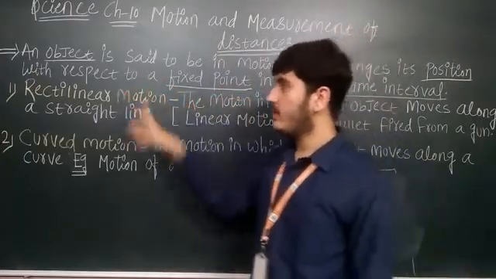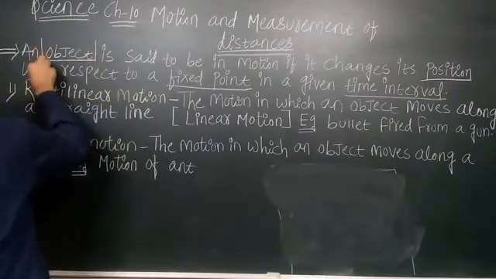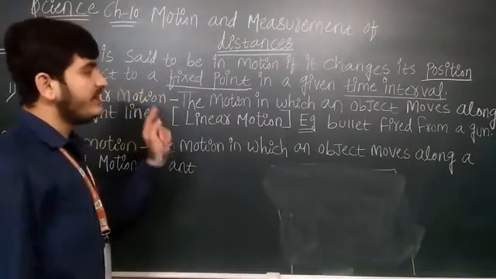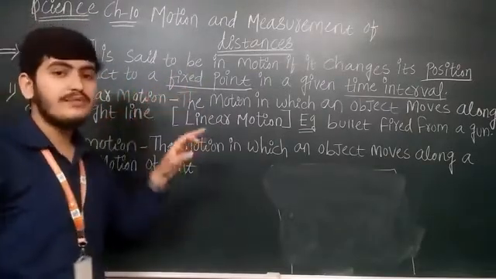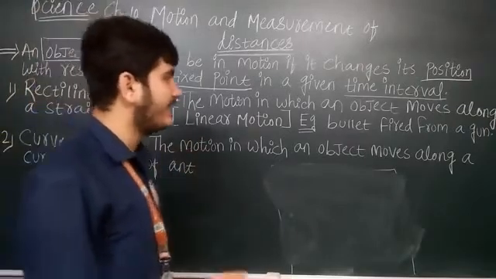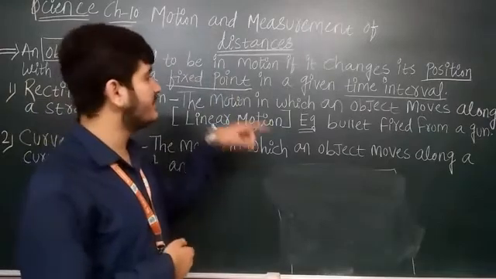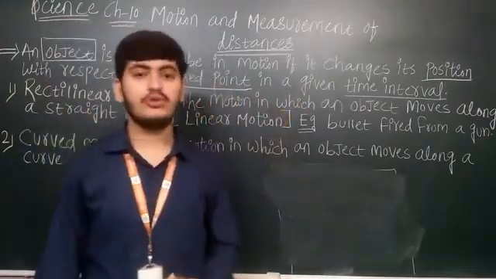And object means कोई भी चीज, उसको motion में कब बोला जाएगा? An object is said to be in motion if it changes its position with respect to a fixed point at a given time interval. मतलब the time interval which is given to an object and it changes its position at a fixed point only, it is known as a motion.